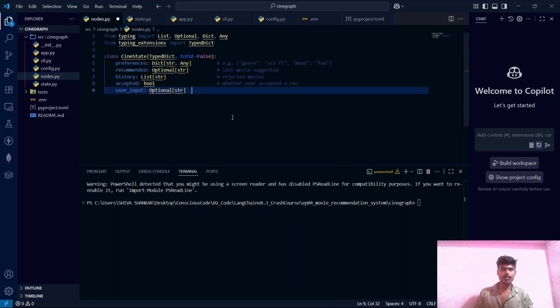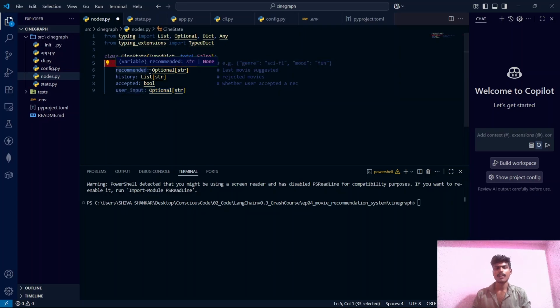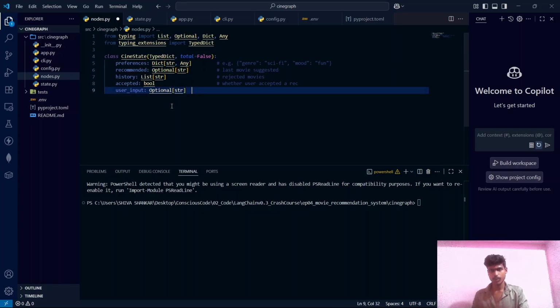In our agent, there are going to be three nodes. Node 1 will be asking the preferences, and that will be written into this preferences property. There will be node 2 which will recommend a movie based on their preferences, and that will be saved in this recommended property. And there will be node 3 which will check the feedback given by the user.